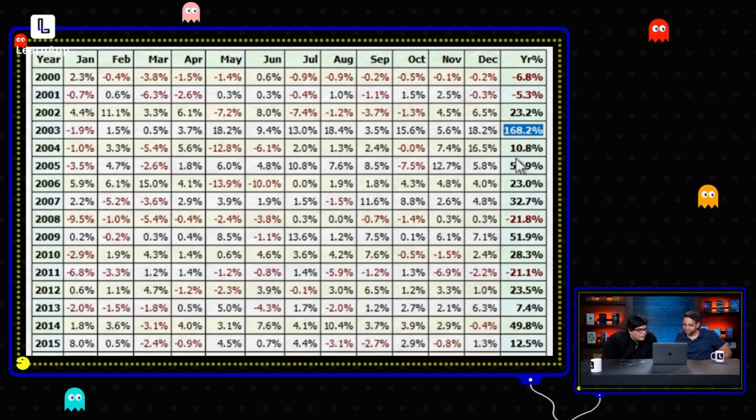System फट गया यार. System चल गया. And by the way, 2003 was the most successful year the system had ever had. Ever. Insane. In 2004, you got 10%, then 60%, 23%.